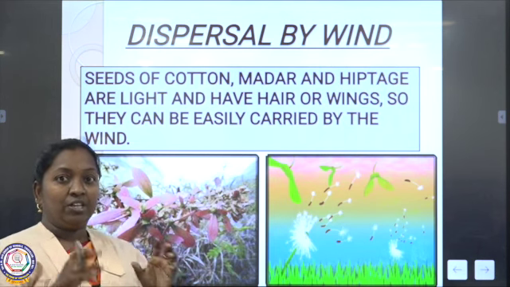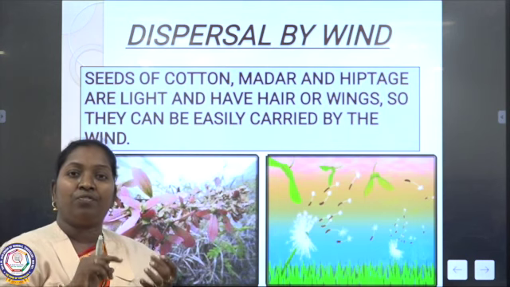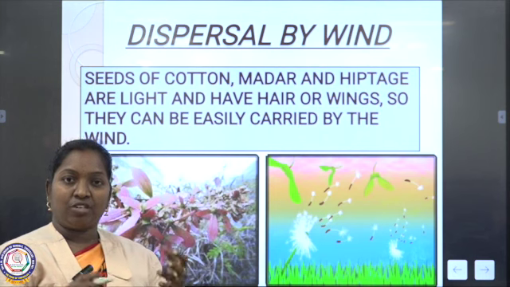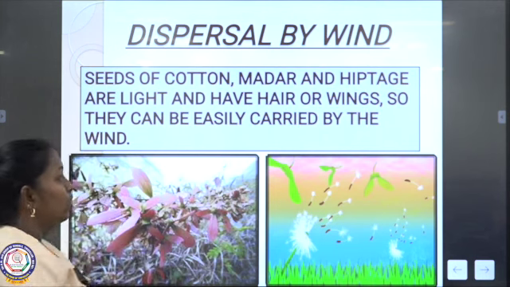So dispersal by wind means the seed should have hair or a wing-like structure, or it should be lightweight, then only the seed can move by the wind.